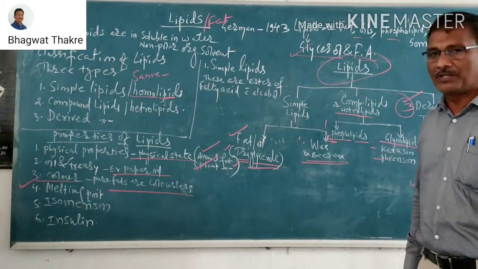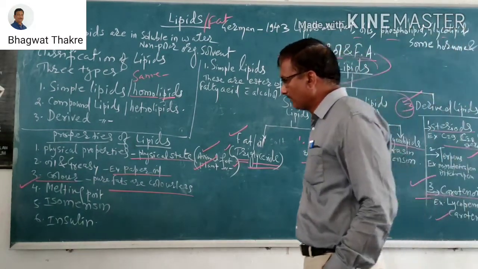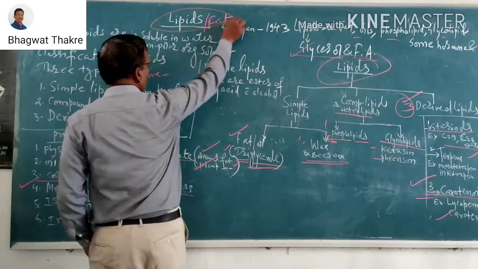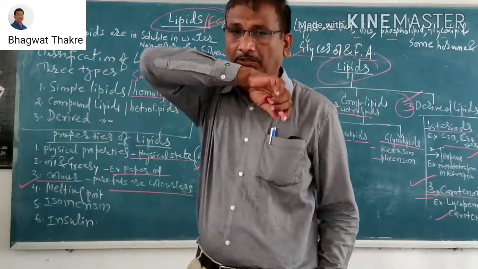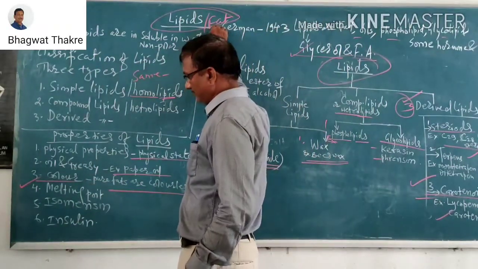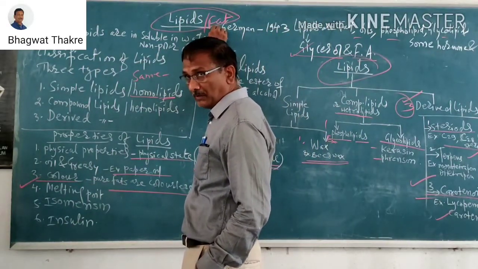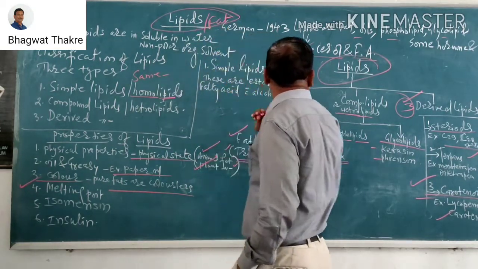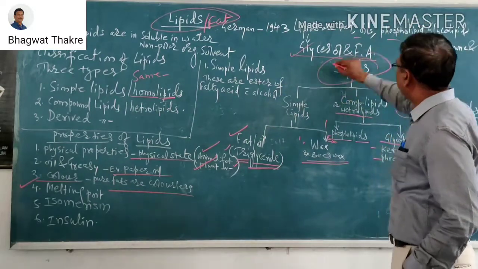What is meant by isomerism? Some characteristics: lipids and fats are like brothers, and these types look the same in molecular formula of the oils and fat. I have given the example firstly.